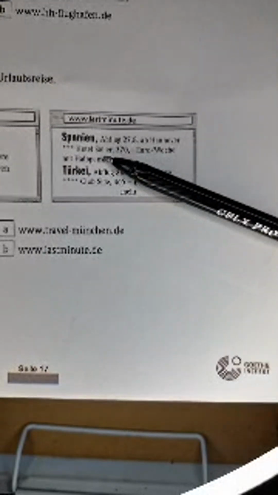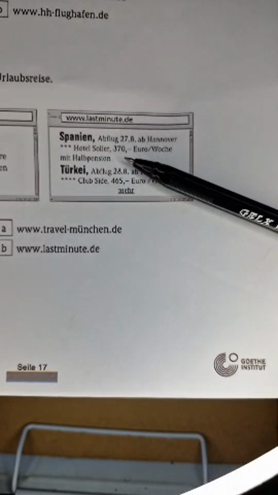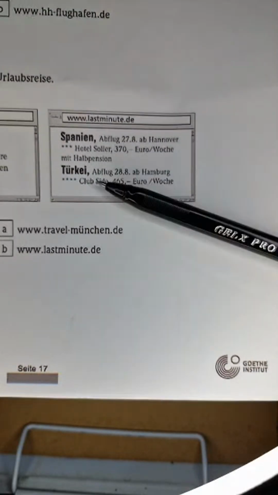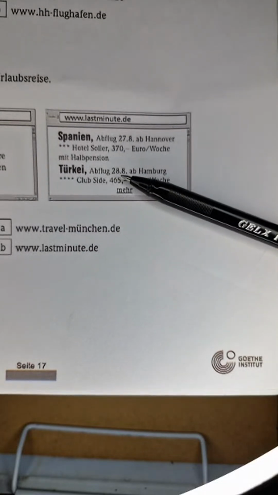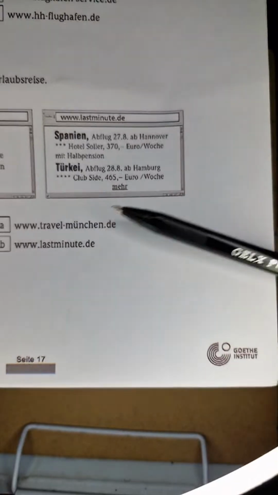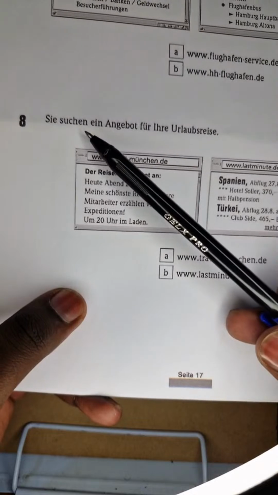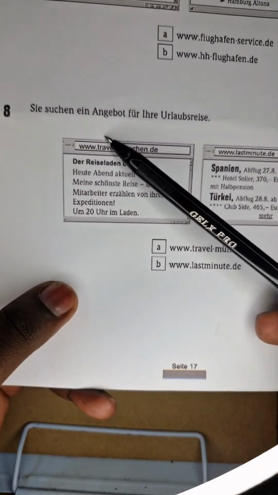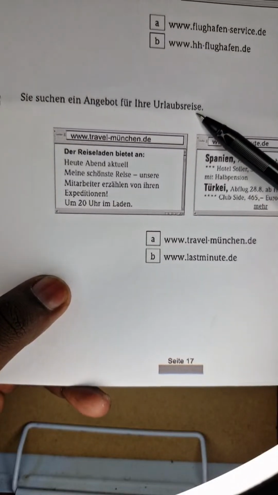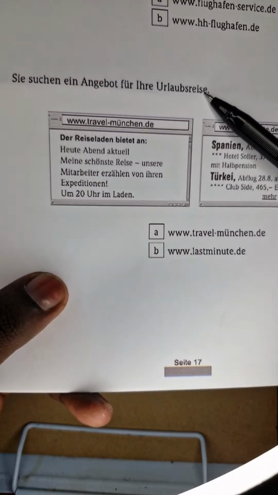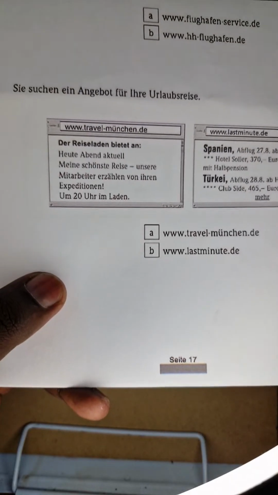The hotel is Zola, 370 euros per week mit Halbpension, with half board. Then Türkei, Abflug, 28. August ab Hamburg, Clubside, etc. So, if you check the question, it was saying you are looking for an offer for your holiday trip. Now here, the one that is offering something is this person. So my answer is going to be A.